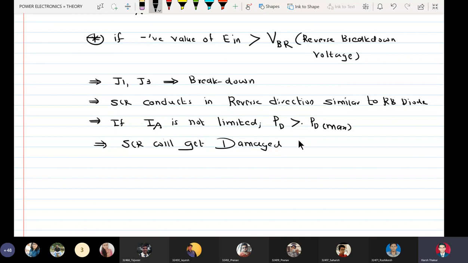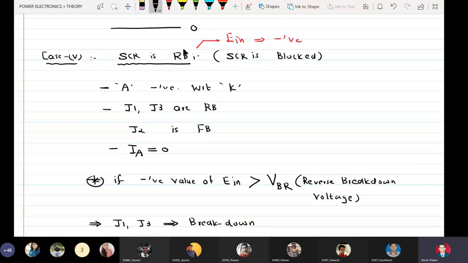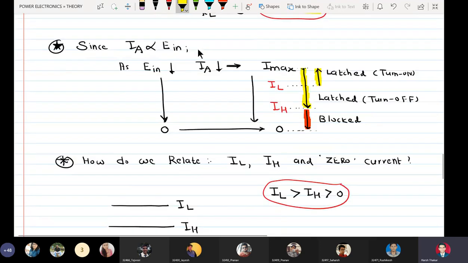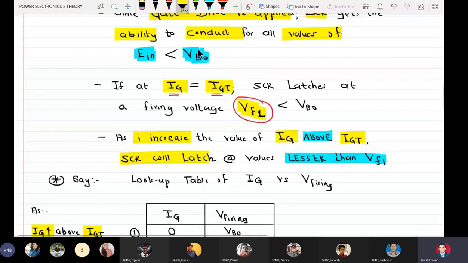So this is called a forbidden condition of SCR. So case number 5 is called the forbidden condition. SCR should never be reverse biased.